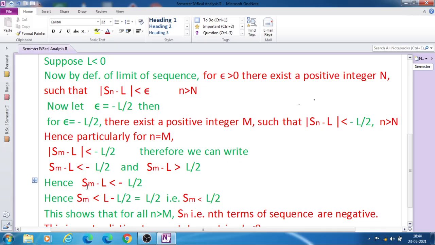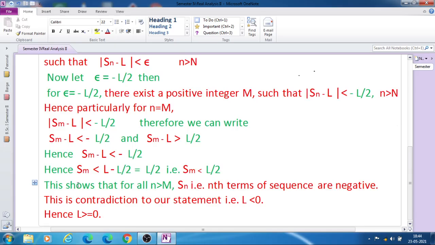So Sm minus L is less than minus L by 2, therefore adding L both sides, Sm is less than L minus L by 2, which is equal to L by 2. Therefore Sm is less than L by 2.